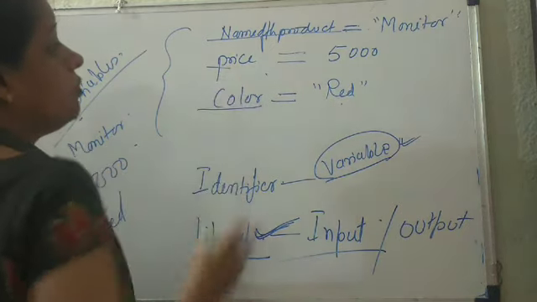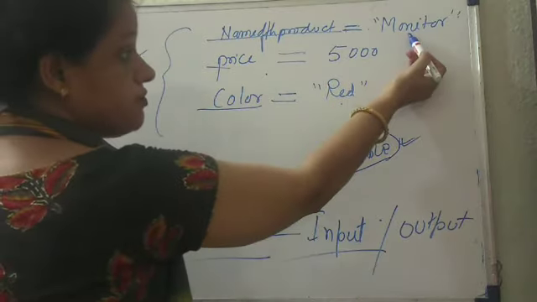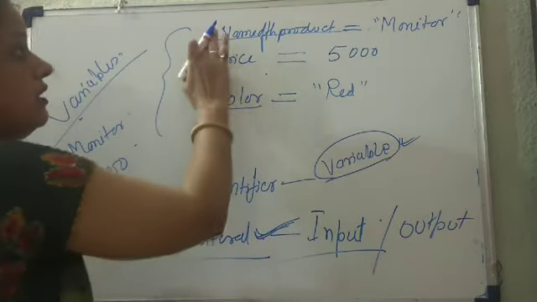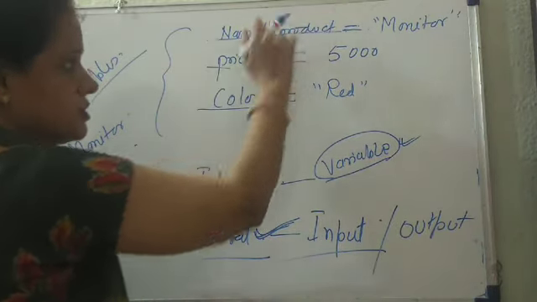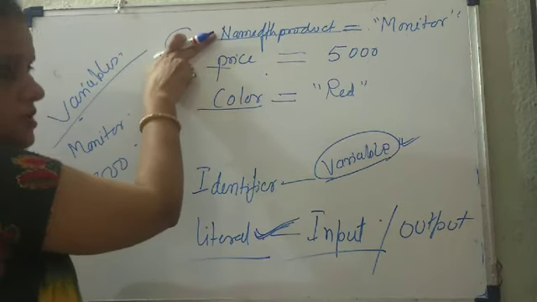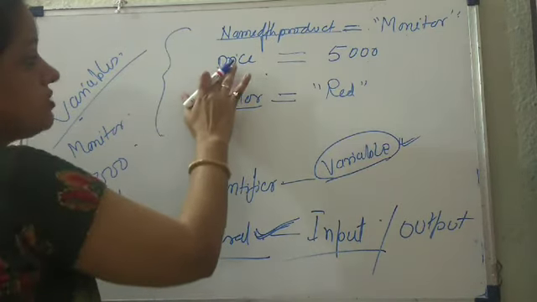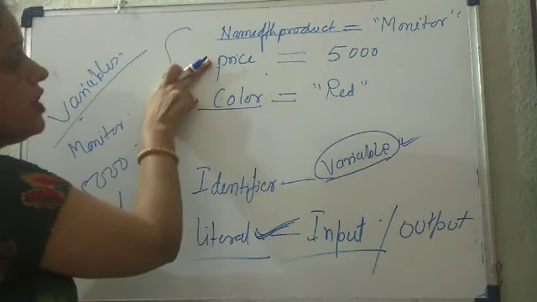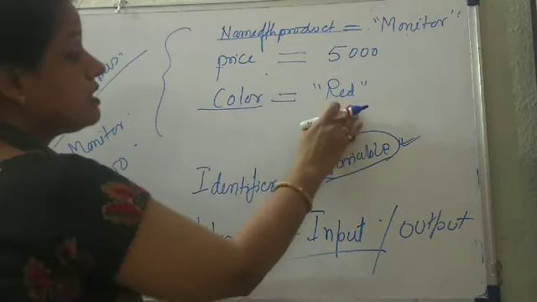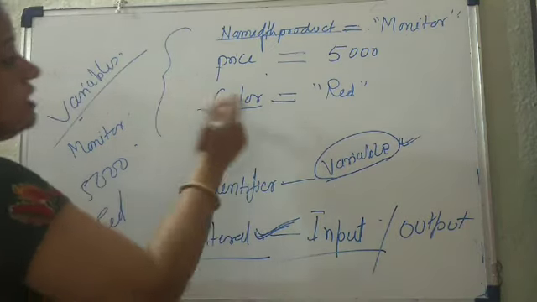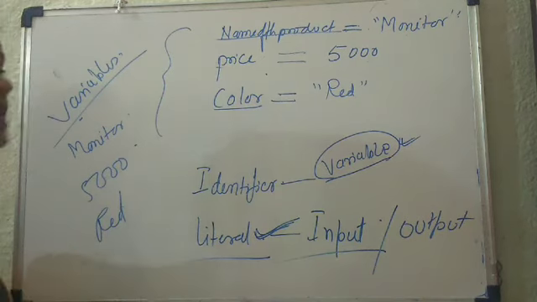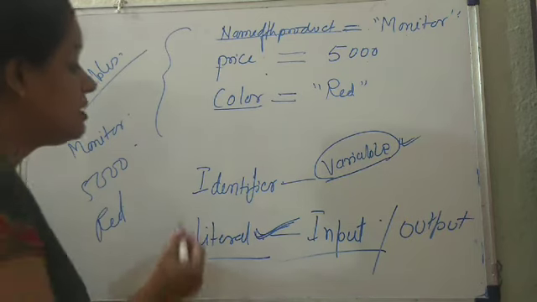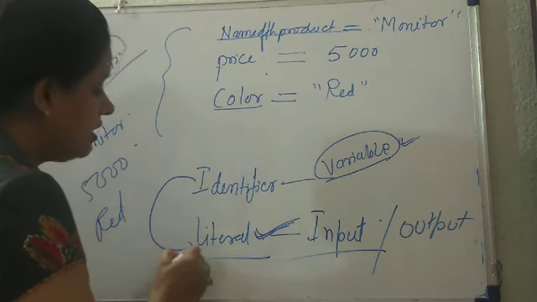Now, one more thing: what kind of literal is this? This is a string literal, this is a number literal, this is again a string literal. This variable is holding a string literal, so it is considered a string variable. The price contains an integral value, so it is considered an integer variable. And color contains a string literal, so color is considered a string variable. So this is the relation between identifiers and literals.